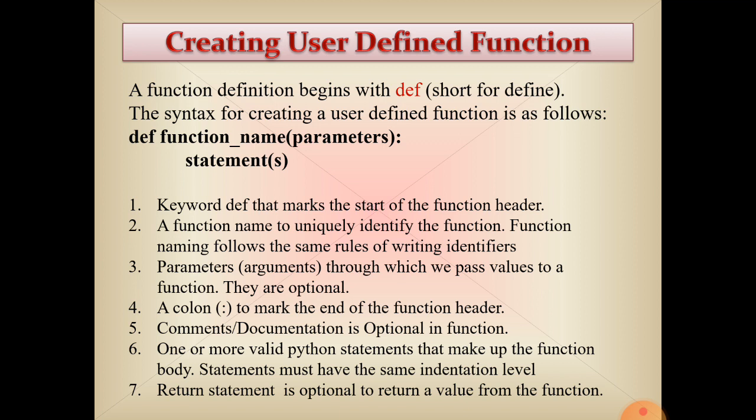One or more valid Python statements that make up the function body must be at the same indentation level, meaning an indentation of 4 or 5 characters. These statements make the body of the function. The body of a function may contain more than one line, and each line has the same indentation inside the function.